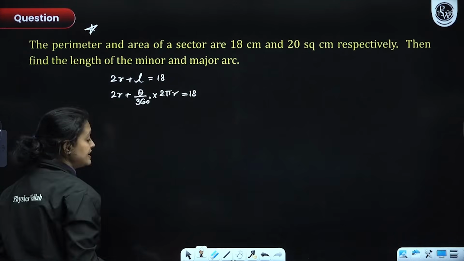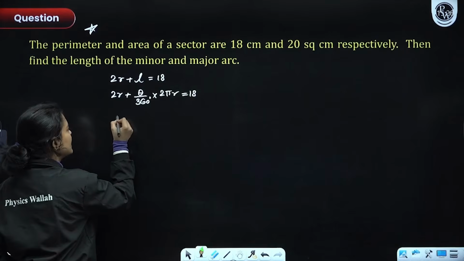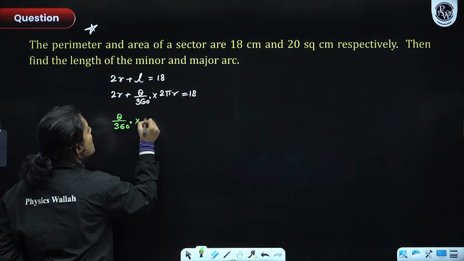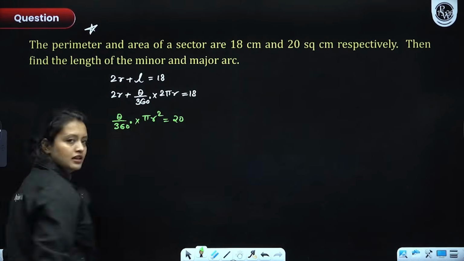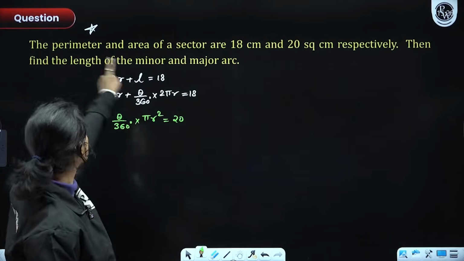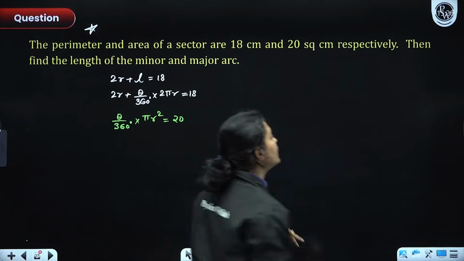It's given. Now, we are also given the area of a sector. So, the area of a sector is very easy. It's theta by 360 degrees into pi r square. It's given as 20. Cool. Whatever is given, I have written. What are they asking, everyone? They are asking us to figure out the length of the major and minor arc. So, I need to figure out L.